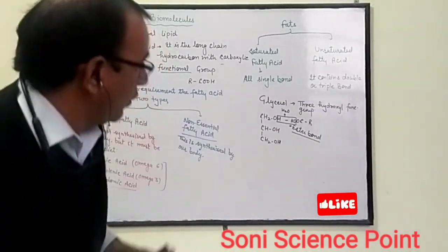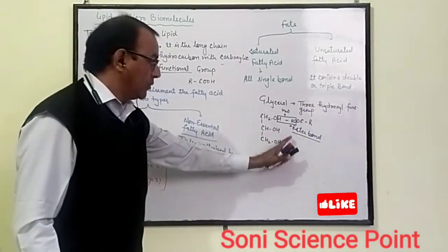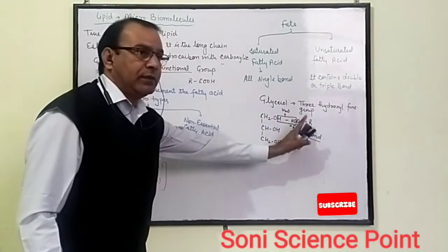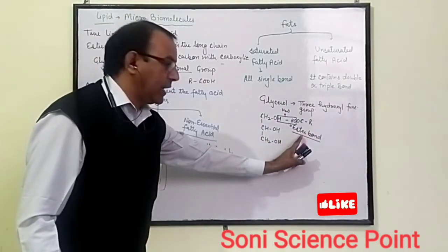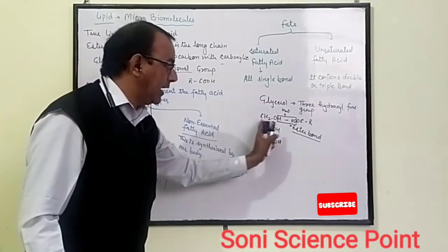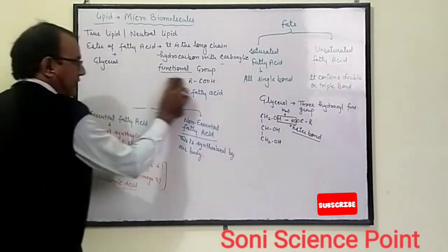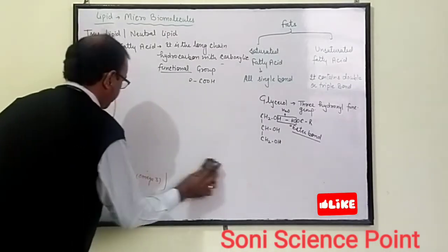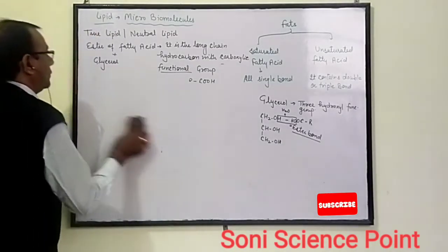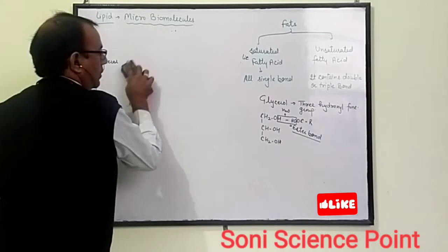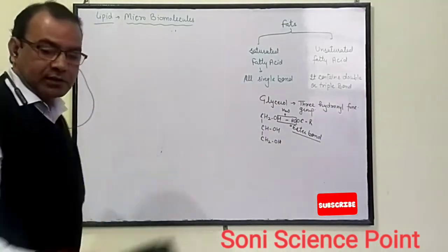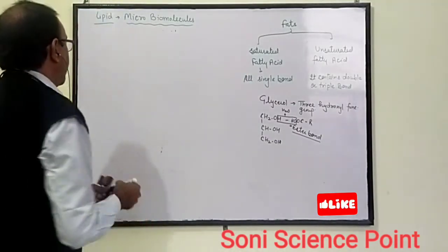Now the structure of esters. When glycerol attaches with fatty acid, it forms an ester bond, and that compound is changed into an ester. An ester consists of two parts.